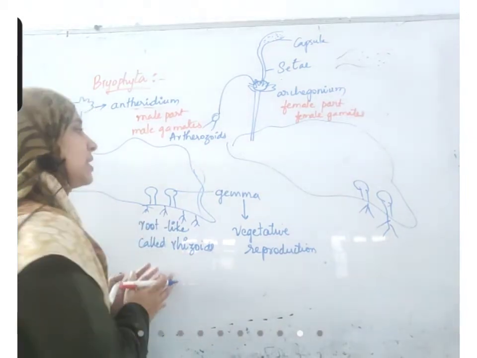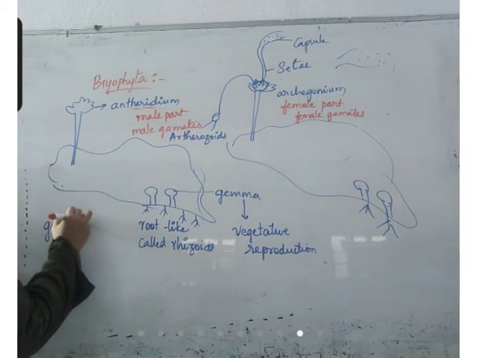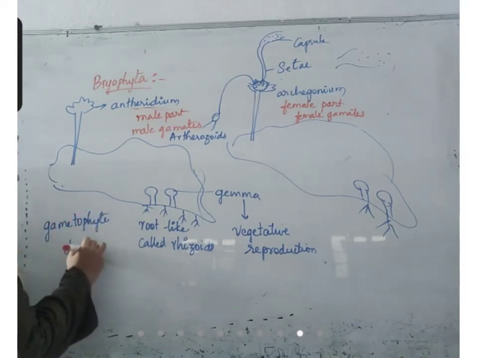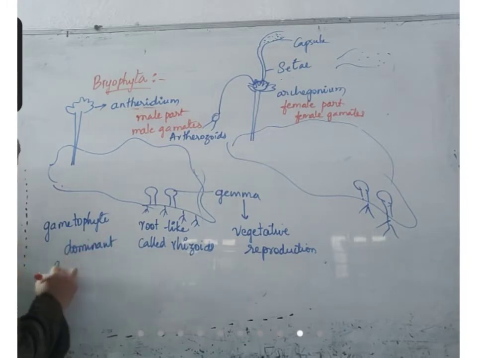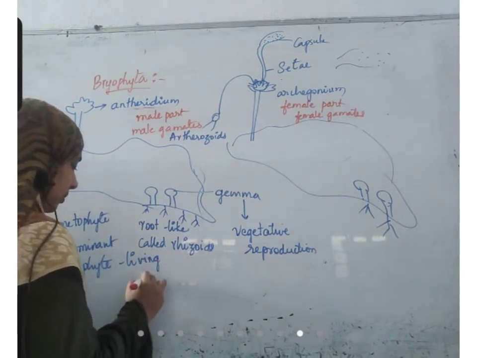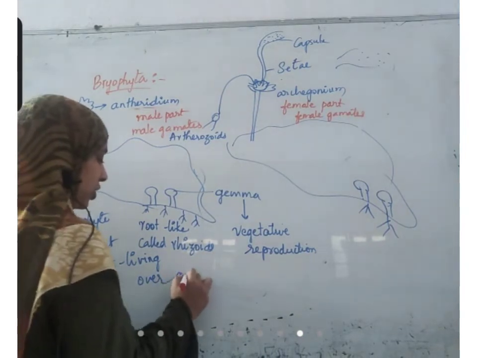But in the case of bryophytes, the gametophyte is the dominant stage, and the sporophyte is living over this gametophyte. Okay.